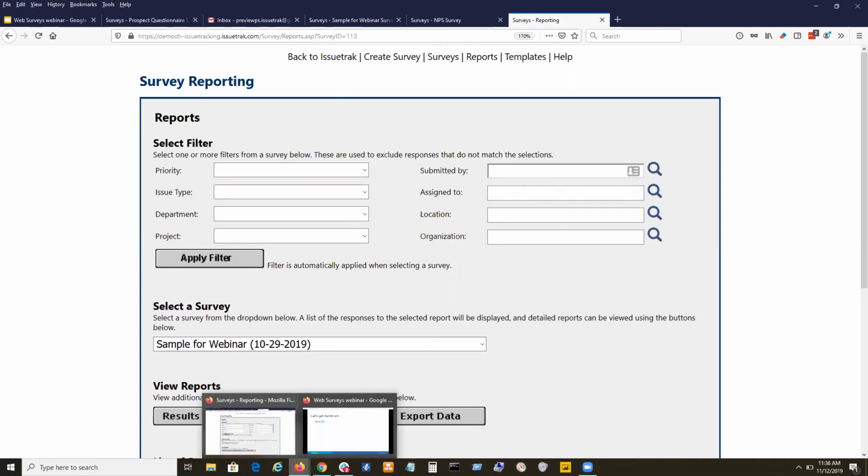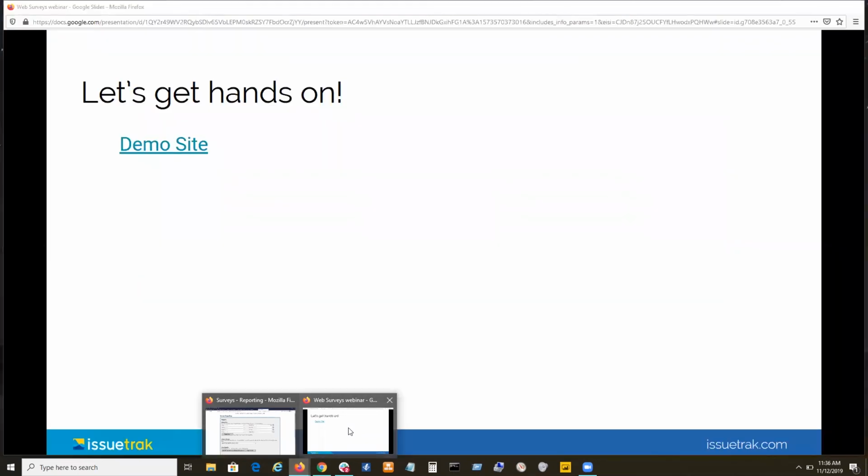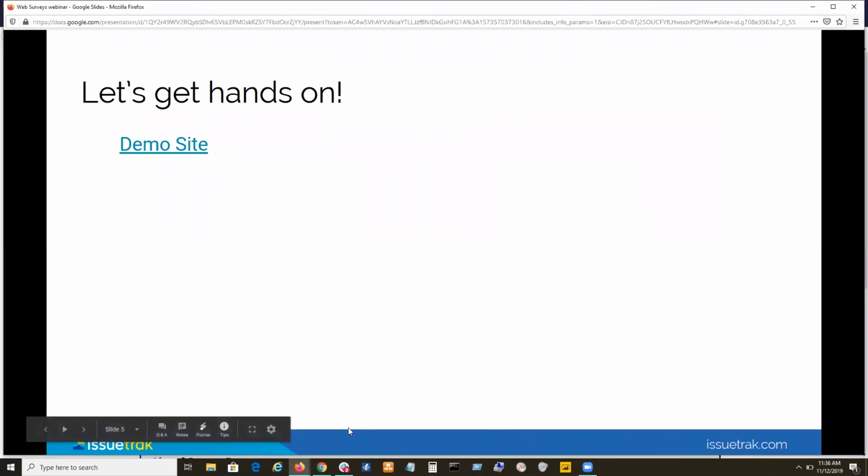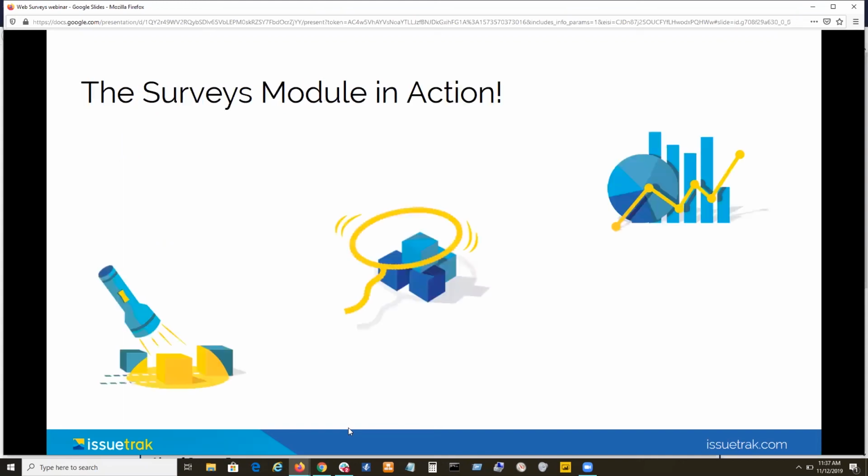Now, I think that gives us enough of an idea about how the surveys module works and some of the features and settings that you guys are going to find most useful in the surveys module. But by this point in the presentation, you guys are probably naturally wondering, well, great, it's got all this good stuff in there. How does everybody use that stuff, right? I can tell you how to configure those items, but I don't know how all of my customers are using the surveys module. That's where this lady over here comes in. That's where Dana comes in.